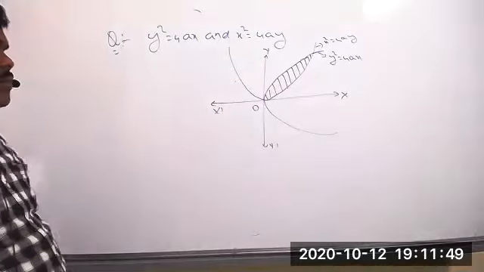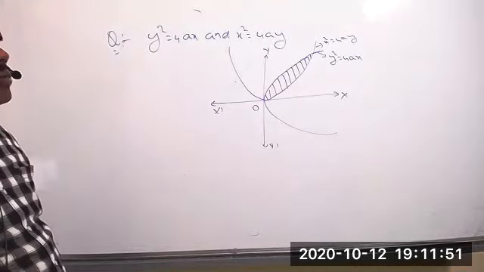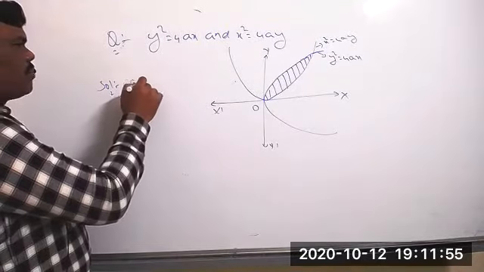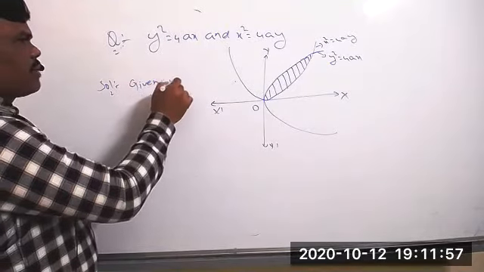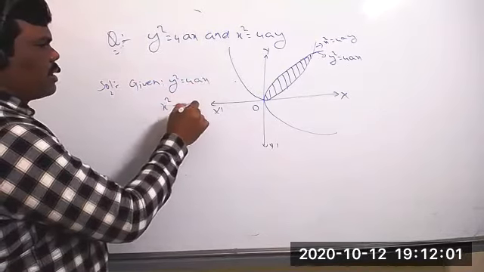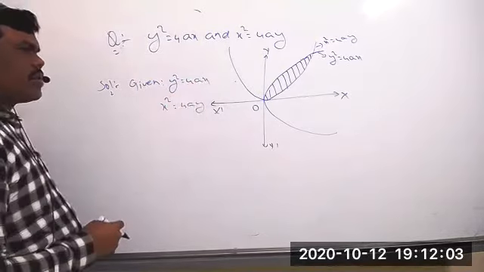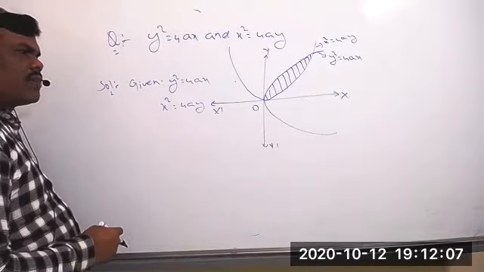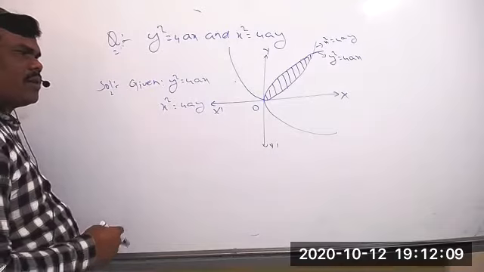So for that point, you can solve the two equations. So you can write now. The given parabolas are y square equal to 4ax and x square equal to 4ay. Now you can solve these two, then you'll get the value of x comma y.